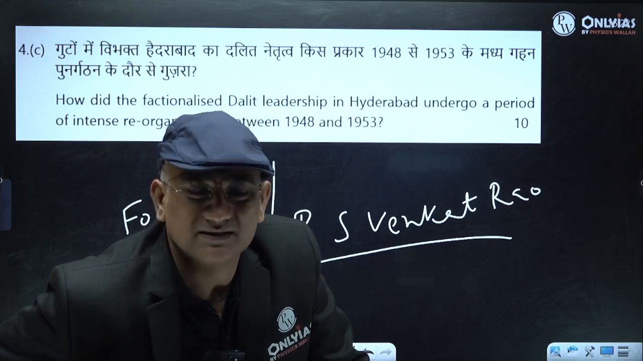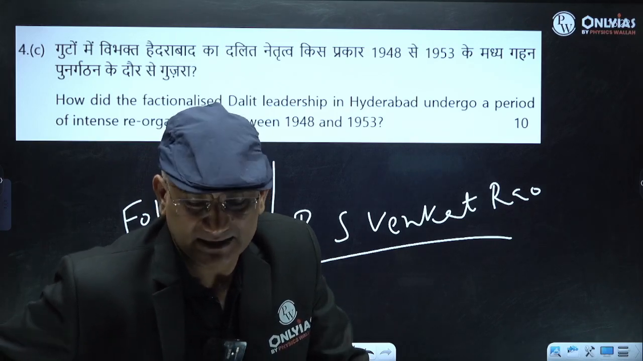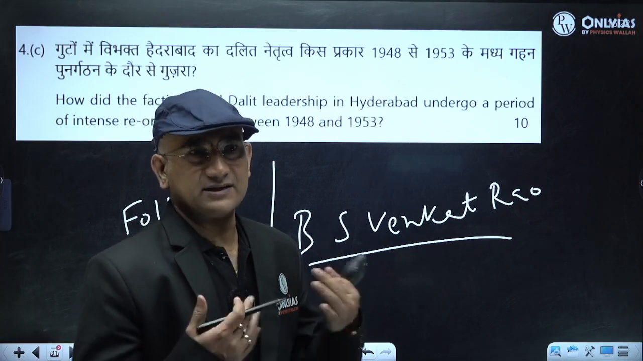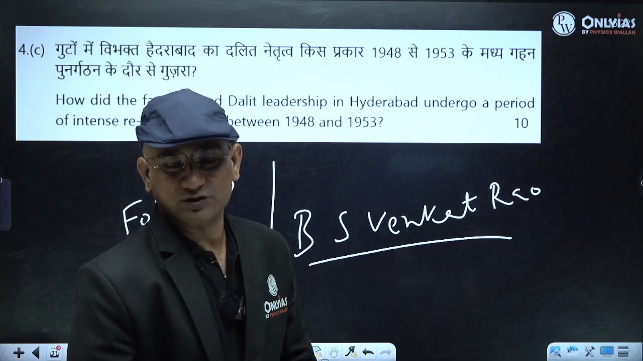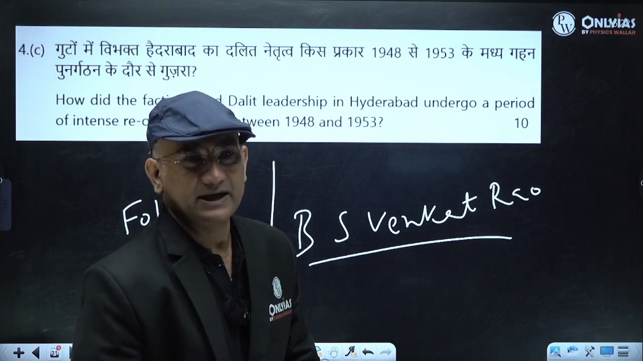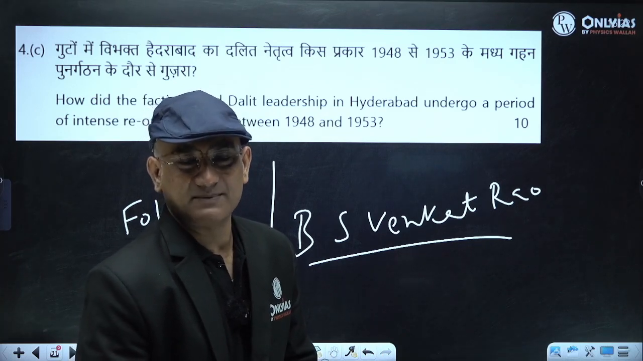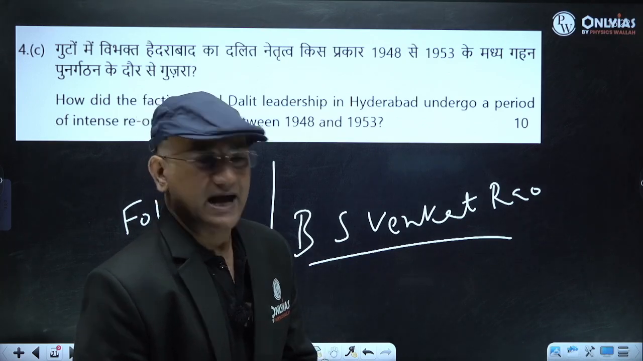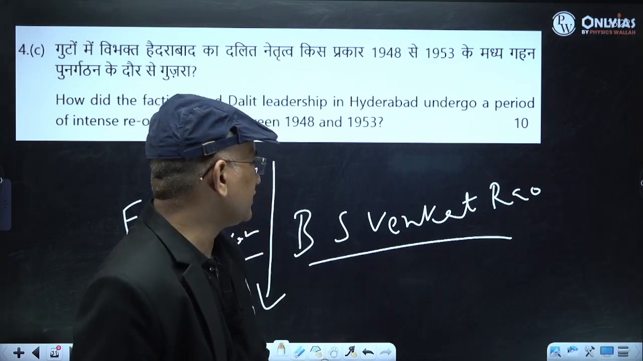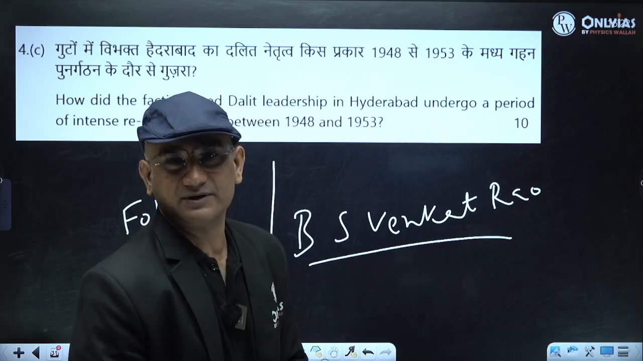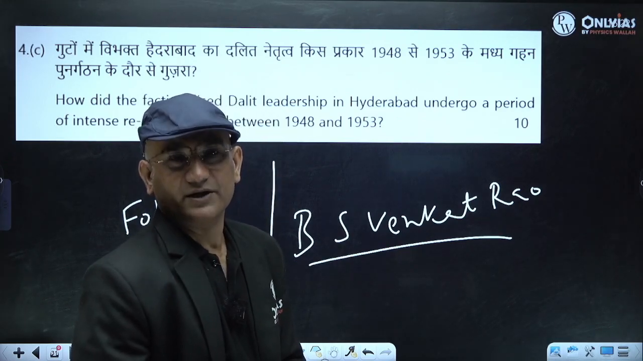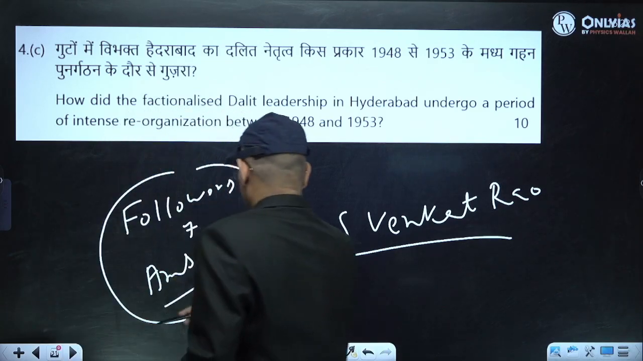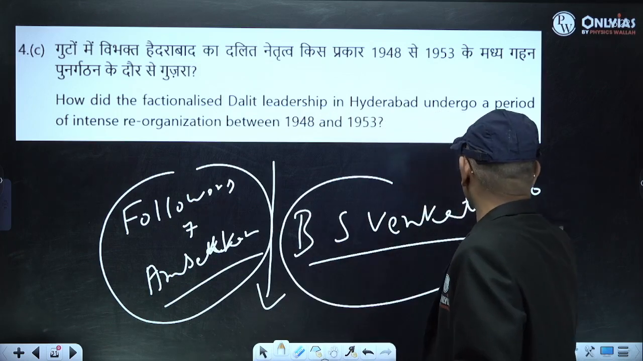But gradually, by 1948, this factionalism got resolved, and the Dalit movement, Dalit consciousness became more prominent in Hyderabad. The Dalit movement of Hyderabad is considered an important case study. And you have to remember that V.S. Venkat Rao is so famous that he is called the Ambedkar of Hyderabad. So there were two factions, one of Ambedkar's followers and one of V.S. Venkat Rao.